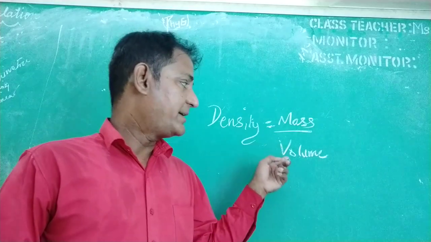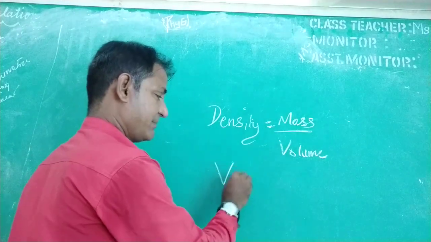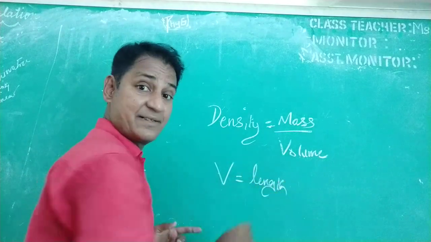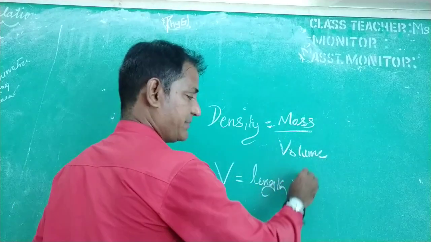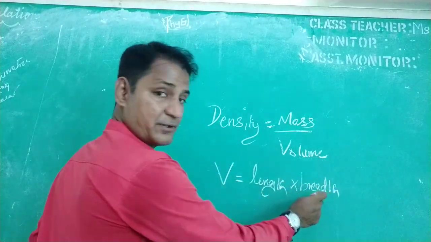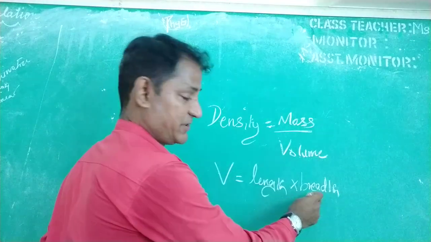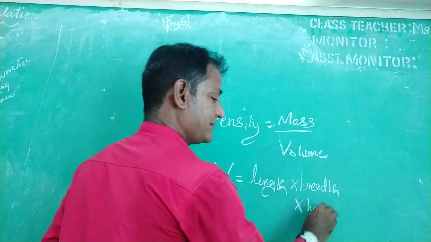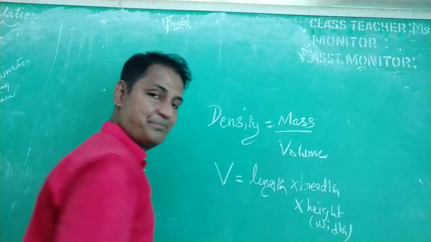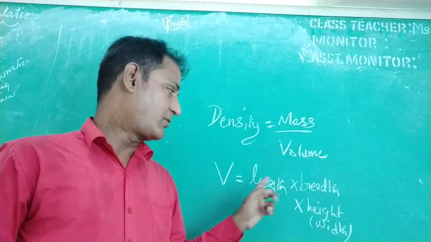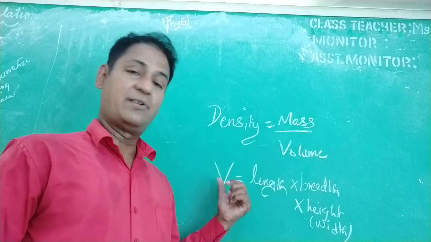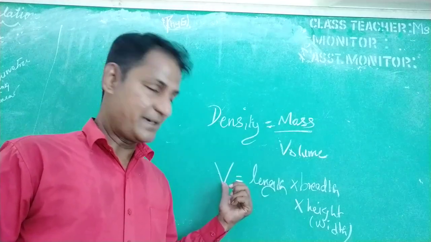And here, what is going to be volume? Volume is nothing but, when I put the length, it is a single dimension. If it is multiplied with breadth, another single dimension, the combination of both becomes two dimensions. Then into the height or width, another single dimension, but the combination of these three gives the three dimensions. So length, breadth, height is nothing but the volume, right?